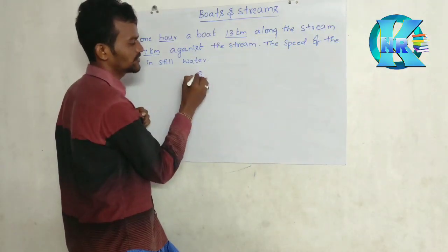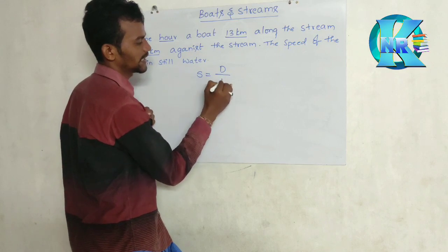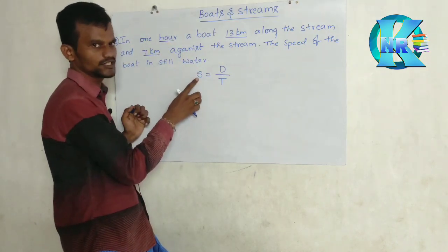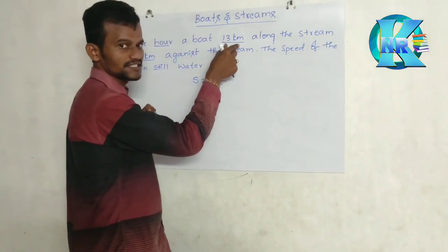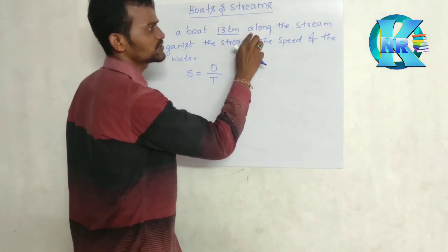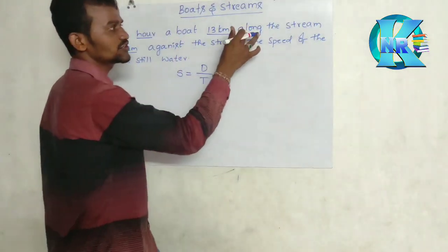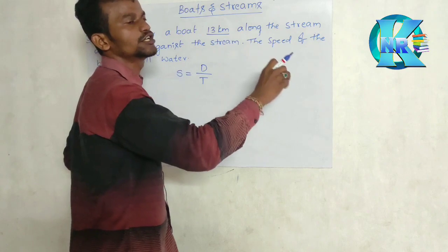What is the basic formula for speed? Distance by time. So if they have given a distance and a time, we can find out the speed. But is the person going in a general way? No, the person is going along the stream. What is the meaning of along the stream? Along the stream means the person is going downstream.